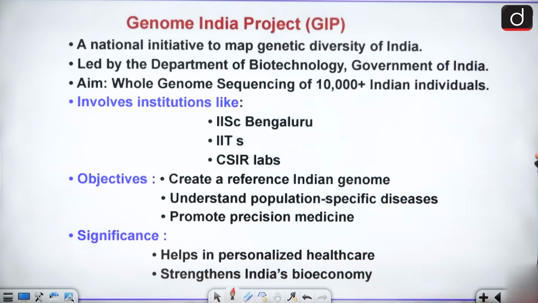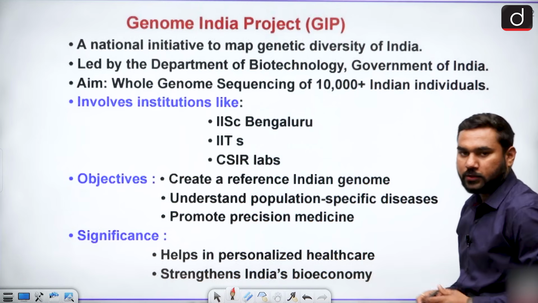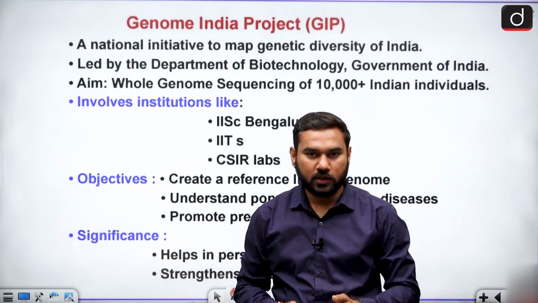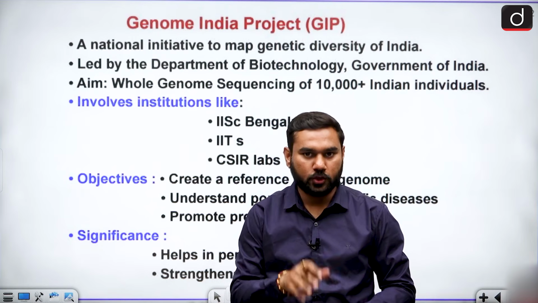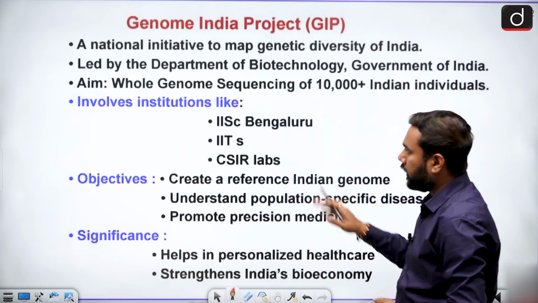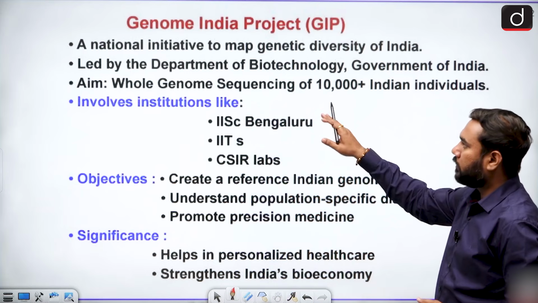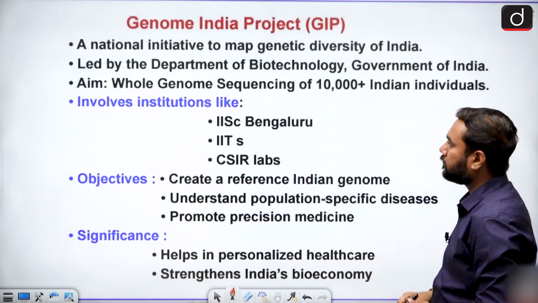Now we talk about the Genome India Project. As you know, when America did their genome project, after that we also wanted to study the Indian genome. This is very important. So we started our program called the Genome India Project.